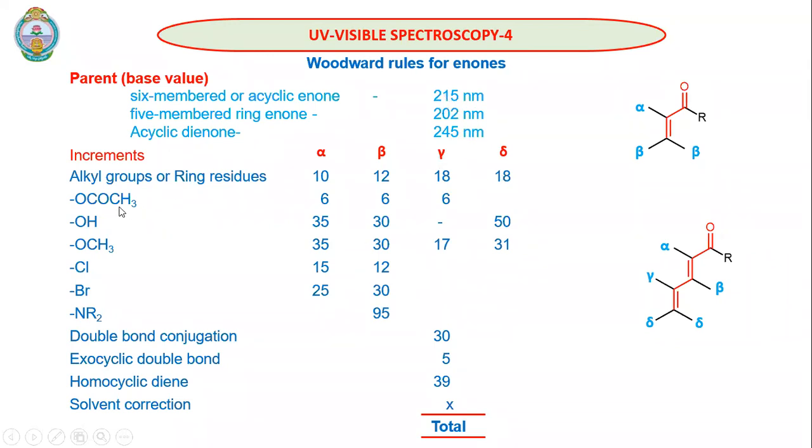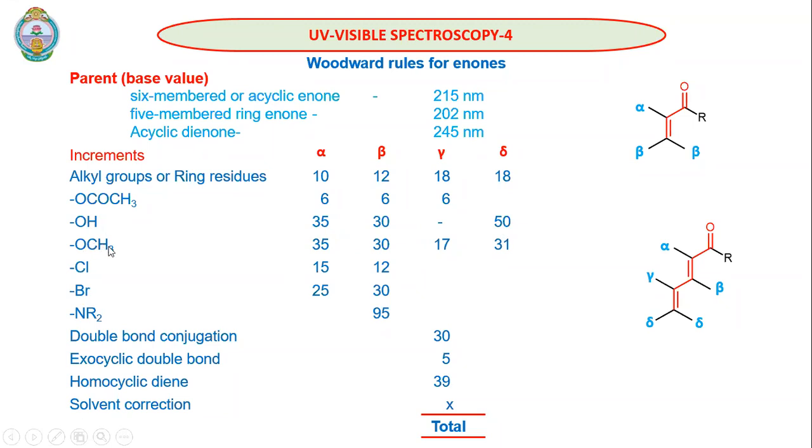In the case of O-acetate, we will add 6 to the parent value when the O-acetate is at the alpha, beta or gamma position. When it is at the delta position, we don't add anything. When we have an OH group on the enone, at alpha we add 35, at beta we add 30, at gamma we don't add anything, at delta we add 30.